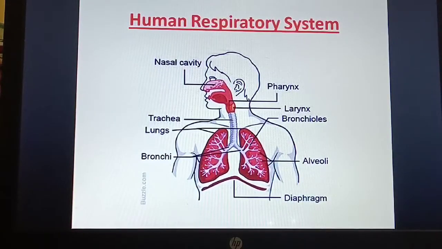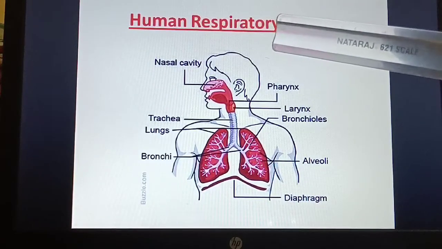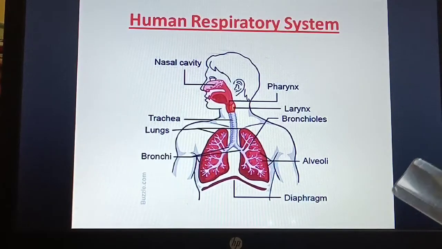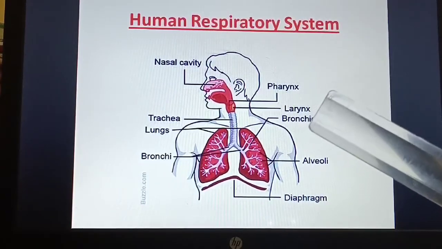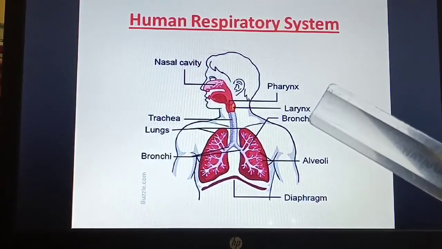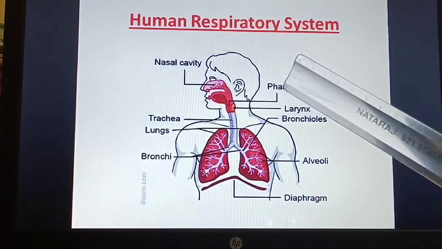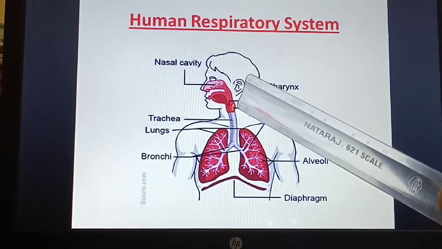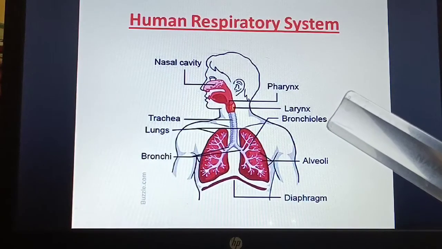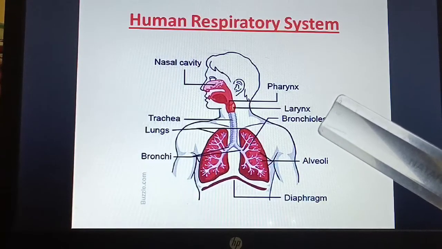Now, what happens in the human respiratory system? So, you take in air, isn't it? So, this air will enter where? Enter the nasal chamber. Then, where does this air go? The air comes to the pharynx. Okay, this is your pharynx. And then, if you see,